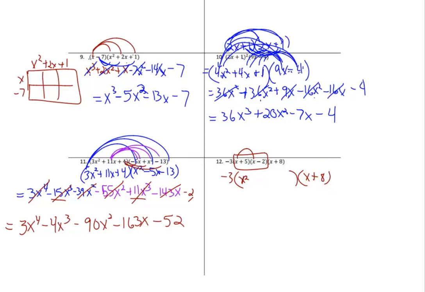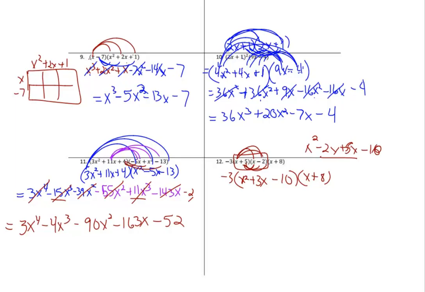I'm going to FOIL this one. X times negative 2 is negative 2x, plus a positive 5x. 5 minus 2 is a positive 3x when I combine those like terms. And then we have minus 10. If you need to write that out, x times x was x squared. We had a minus 2x, a plus 5x, and then a minus 10 for those two. And so that became a positive 3x in the middle. I just went ahead and combined like terms.